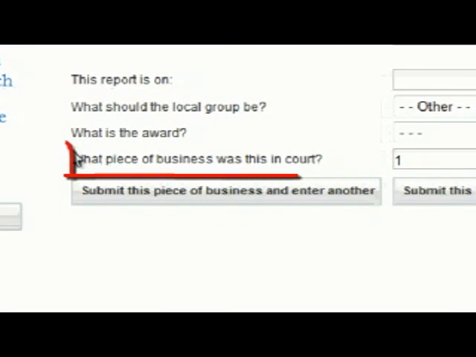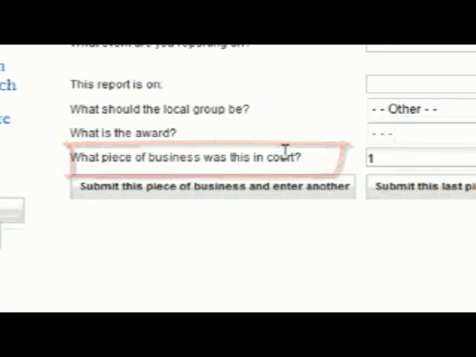One other thing to make sure before you proceed on making your court report, and this is very important, you want to make sure that you have your order of business. Because when you make your court report, it's going to ask you that very important question, what piece of business was this in court? Non-awards, we don't count that as a number of business when we make a court report. Awards that are not listed in the order of precedence should also not be counted.